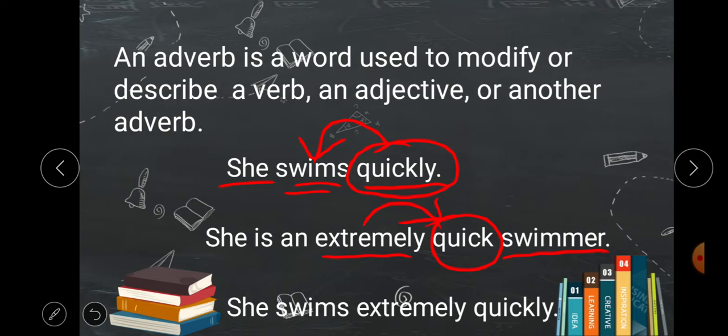Next, she swims extremely quickly. She is here pronoun, swims verb, extremely quickly. So here extremely quickly is adverb, and extremely is also adverb. So here extremely modifies quickly. How much quickly? Extremely quickly. So quickly is adverb, and here extremely modifies another adverb. So adverb is a word used to modify a verb, an adjective, or another adverb.